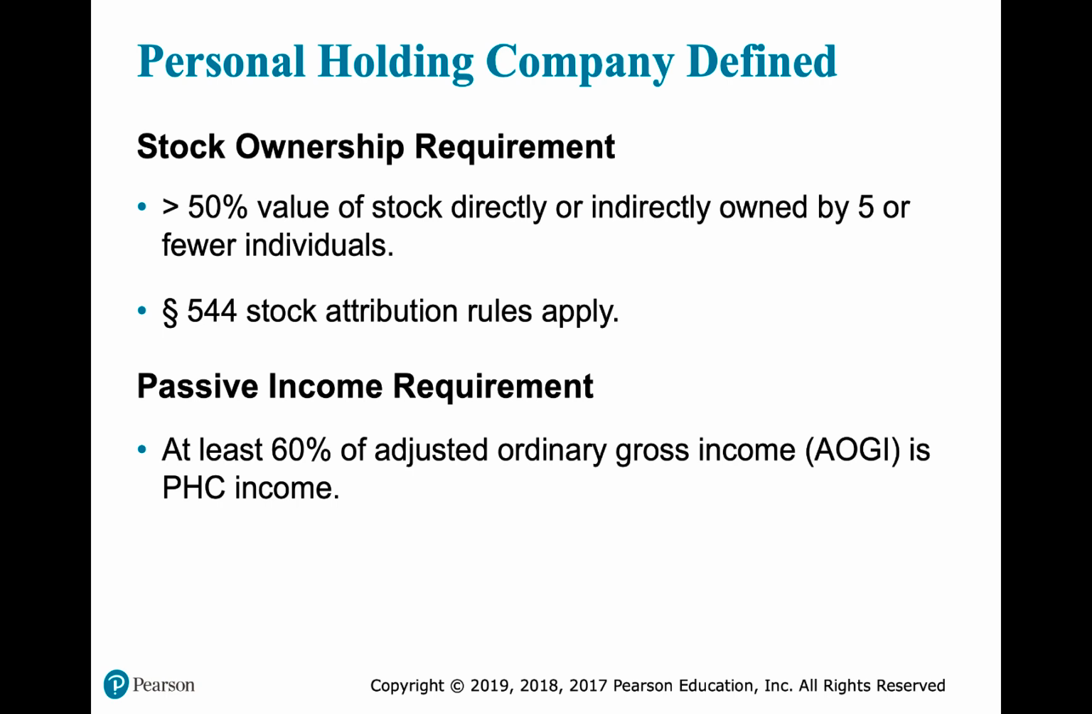To be a personal holding company, there are two requirements. There's a stock ownership requirement and a passive income requirement. The stock ownership requirement says that more than half the value of the stock is either directly or indirectly owned by 5 or fewer individuals, and attribution rules do apply. Those are found in section 544.